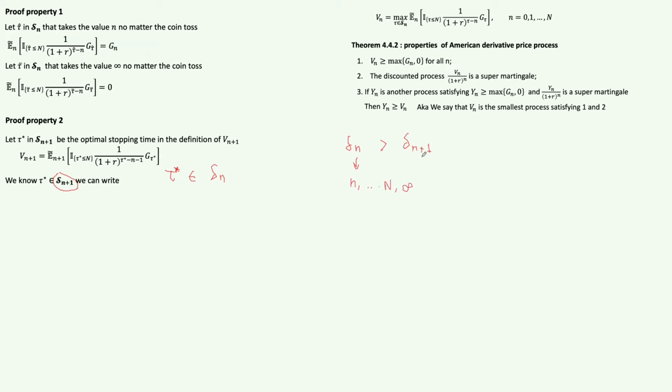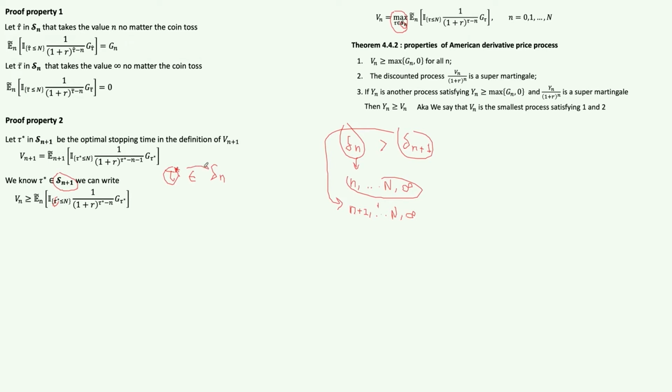And this one contains the set of all stopping times that take values between n plus 1 and the end of our period, or infinity. So of course this set is bigger than this one, and tau star is also included in it. Hence we can say that Vn is greater than or equal to this relationship where we're using tau star, because Vn is the maximum over this bigger set, and tau star is included in this set.